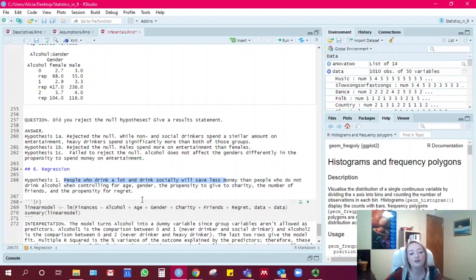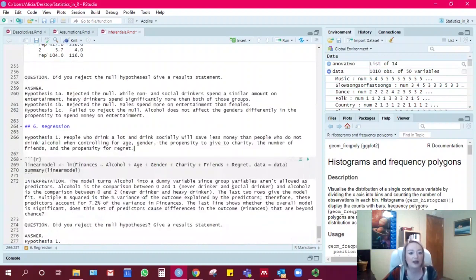So we could have also predicted that perhaps people who give to charity more save more, or people who have more friends spend less, etc. It really just depends on what your research question is and what you're trying to figure out, whether the variables are control variables or whether you're hypothesizing about them.